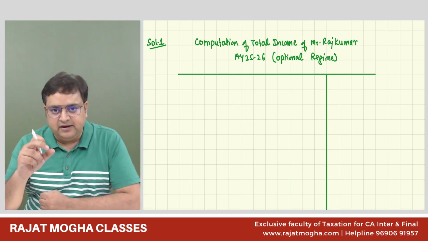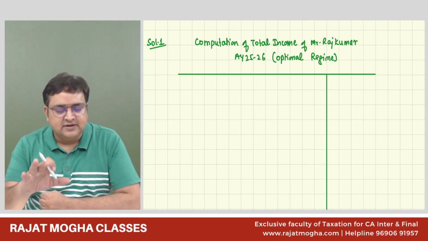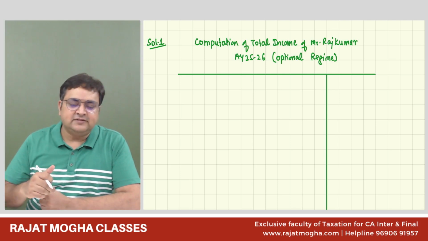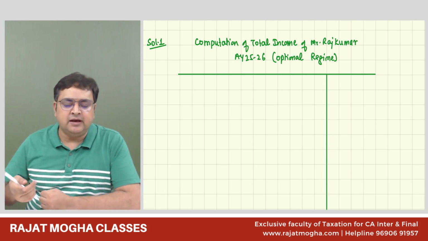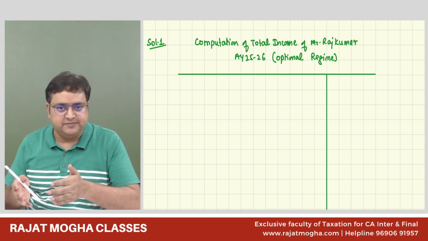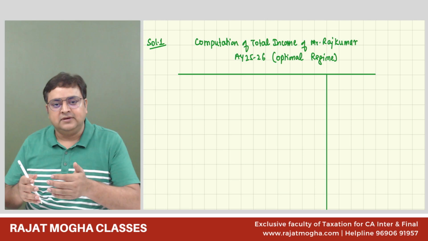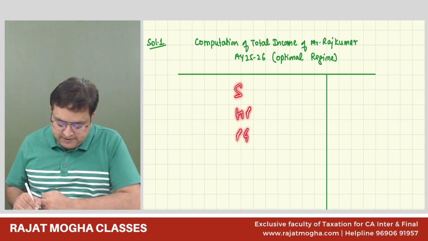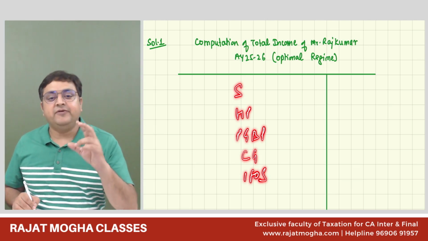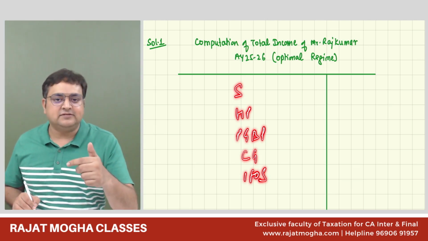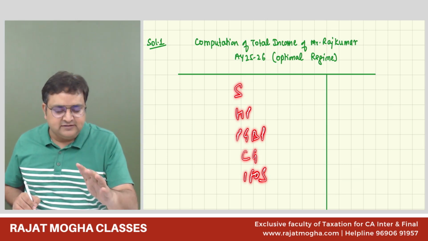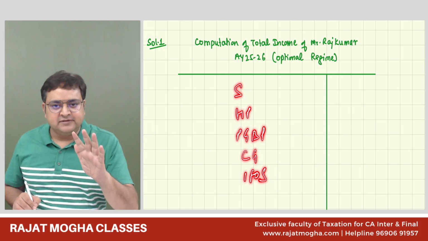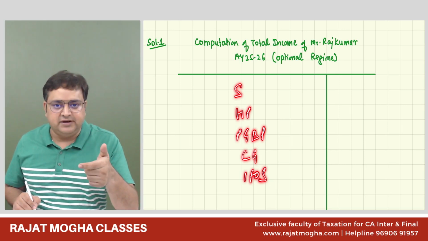Just in your mind, pause a little for 5-10 seconds and check, we have 5 heads, out of which head we are having income, or it is better to see in which head we don't have any income. Salary, house property, PGBP, capital gain, IFOS. Always please remember, whenever you calculate your total income, pause a little for 5-10 seconds. We have only 5 heads. Out of 5 heads, just eliminate those in which we don't have income.